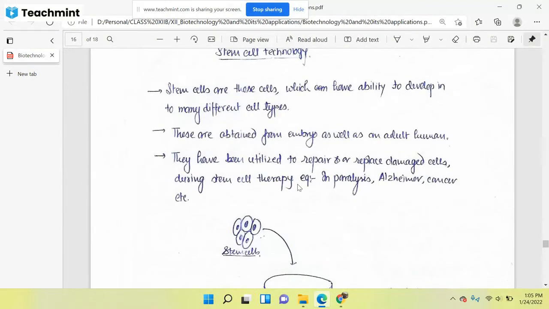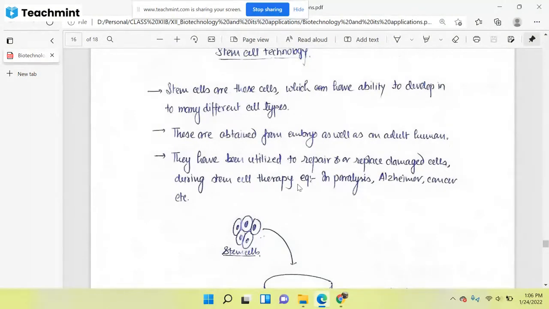Suppose a person has blood cancer, which means the person has defective bone marrow cells. Then we will kill the damaged cells of that person, the abnormal cells which are going through cancerous abnormalities, and replace them with stem cells. After that we provide conditions so that these stem cells are converted into bone marrow. These are normal healthy cells, and they will start producing normal cells.